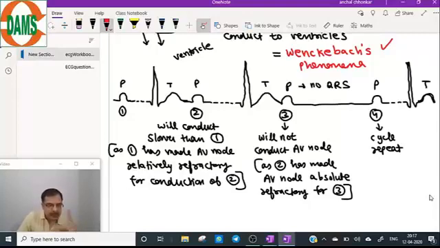Now second question. Whenever QRS is coming, it is preceded by a P wave. True or false? Is each QRS preceded by a P wave? Yes, you can see whenever QRS is coming, it is preceded by the P wave. True. Now, third question.